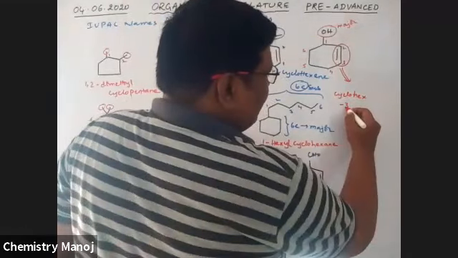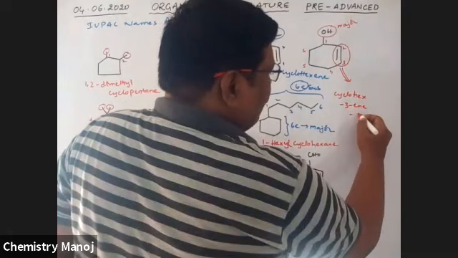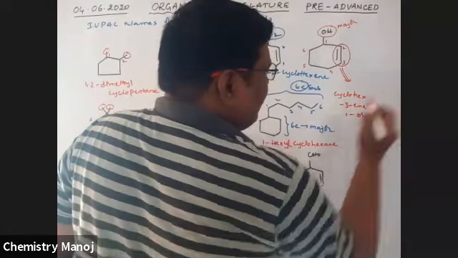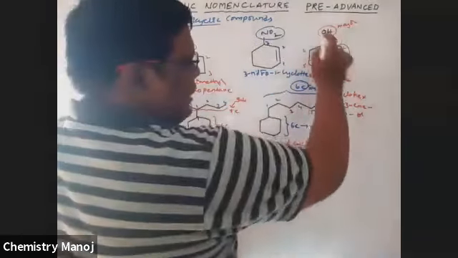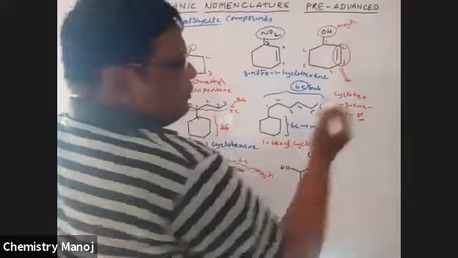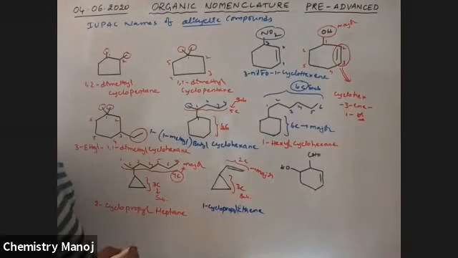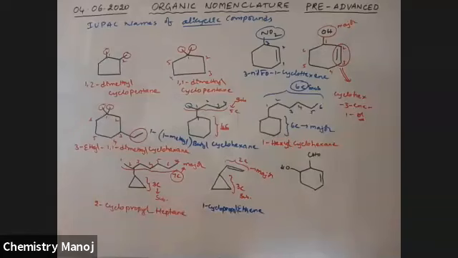Cyclohex-3-en-1-ol is the name of that compound. Here OH is the major functional group.